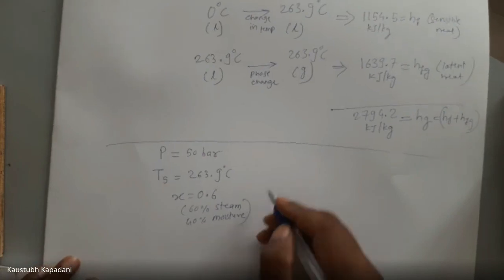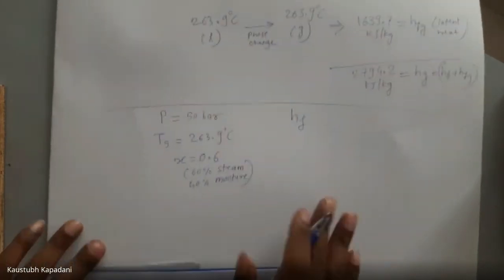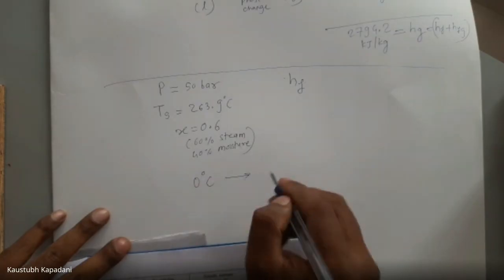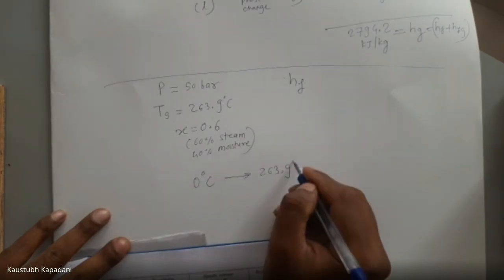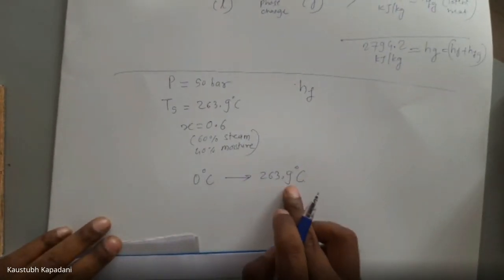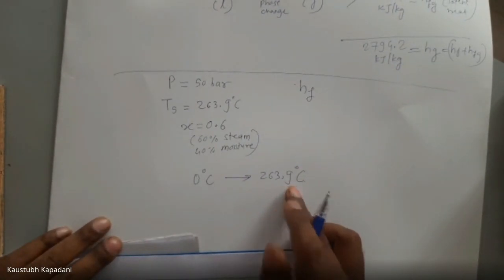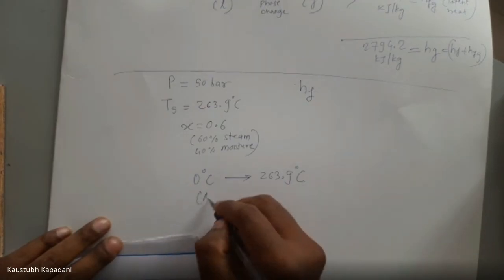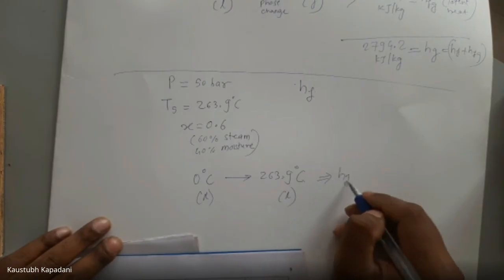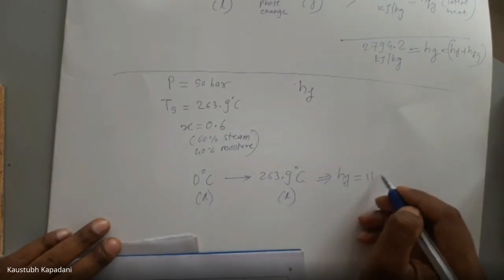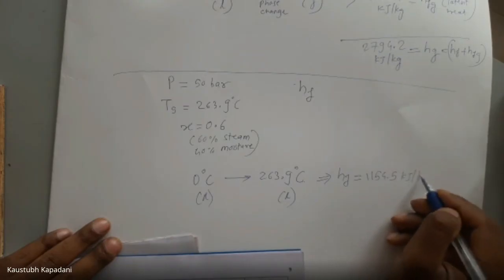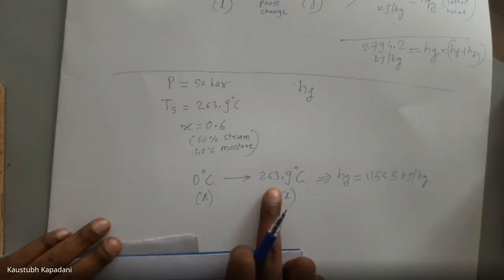So let's read the Hf value. Hf is from 0 degrees Celsius to 263.9 degrees Celsius. How much heat have we provided? Here it is liquid. We have provided Hf, again the same value, 1154.5 kilojoule per kg, right? We have reached up to this point.